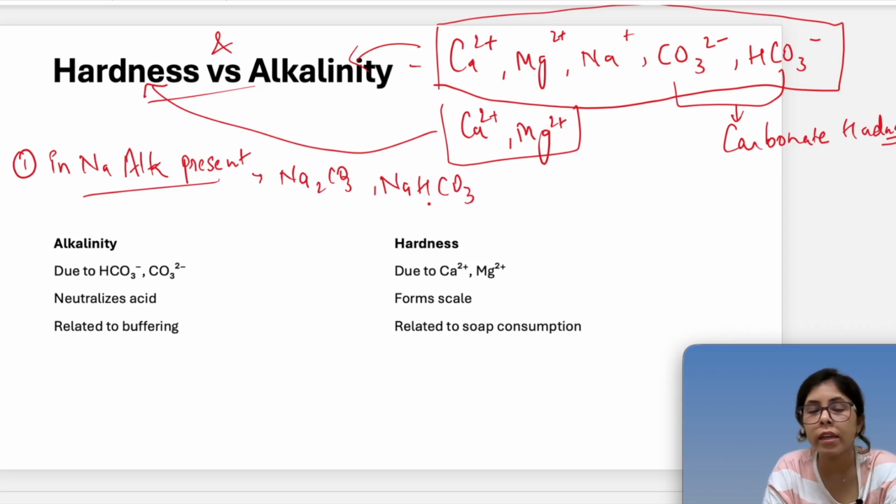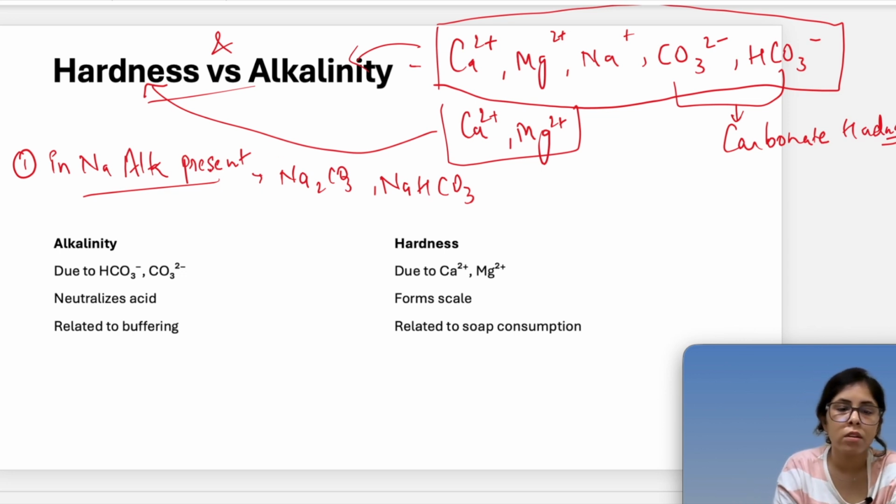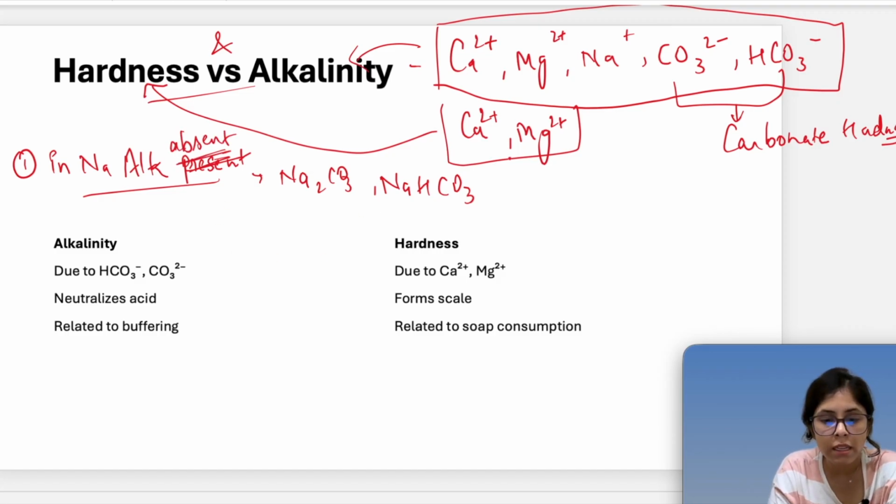These will not create hardness because they are single valent cations, but they will create alkalinity. So the first case is that these are absent. If these things are absent, then we can say that alkalinity is only due to carbonate hardness.